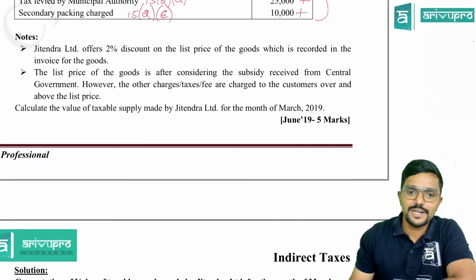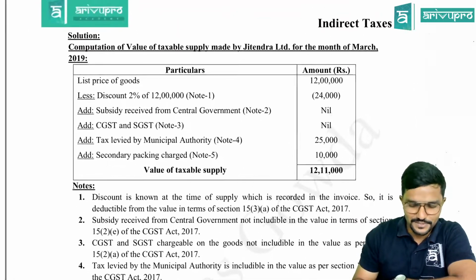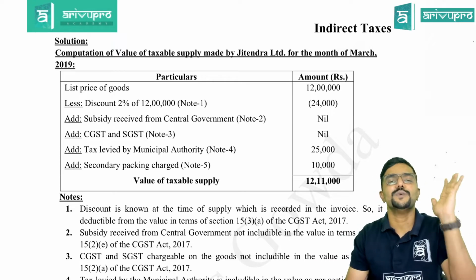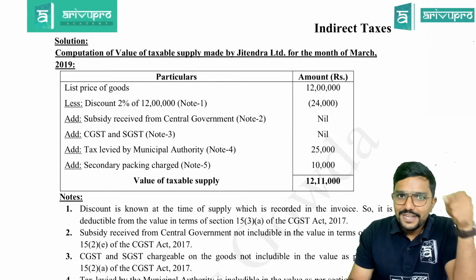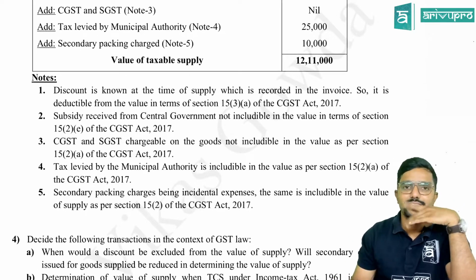So this question is an examination question, guys. This is asked for 5 marks. You can see here, the answer is only this much. Add, deduct. That's all. Or for few items, not to do anything. But what is important is you have to give notes for everything. Clear? That is what is important.